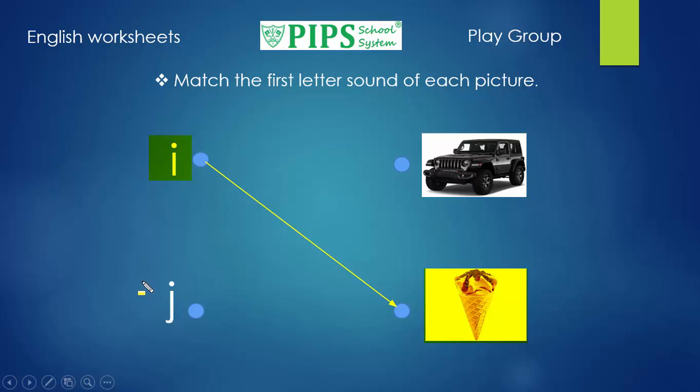The next letter is J. This is a lowercase letter J. Sounds like J. J. Let's learn which thing begins with the letter J. J. Jeep. J. Jeep. Now we will match the letter J with Jeep like this.